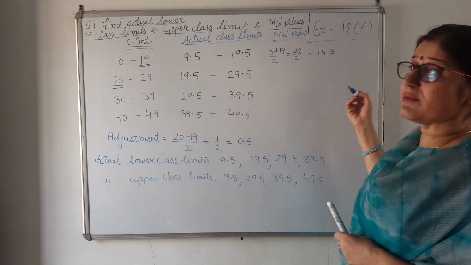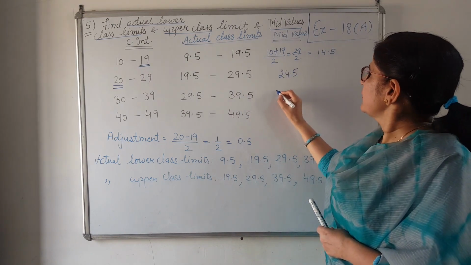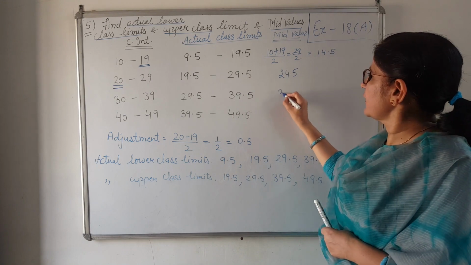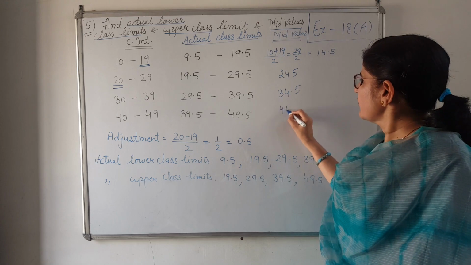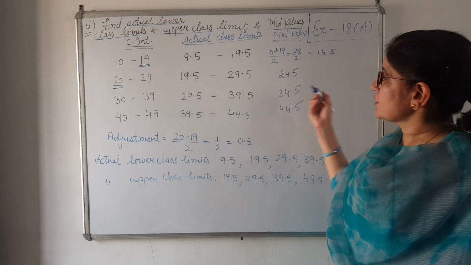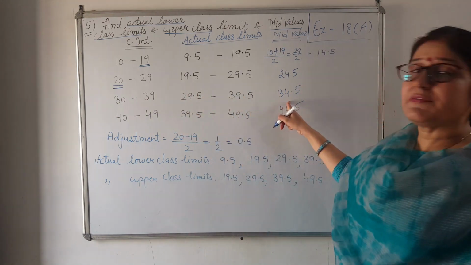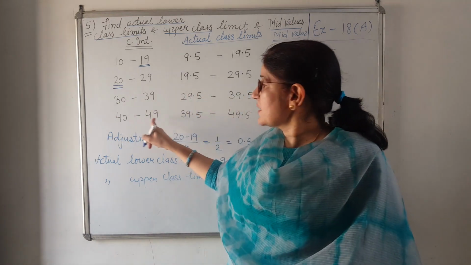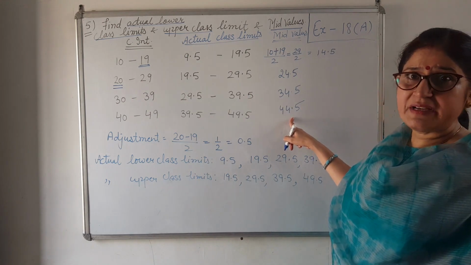So 14.5 plus 10, 24.5. Then next one 34.5 and the last one 44.5. Otherwise you add them, 40 plus 49, 89 over 2, divide and you will get 44.5.